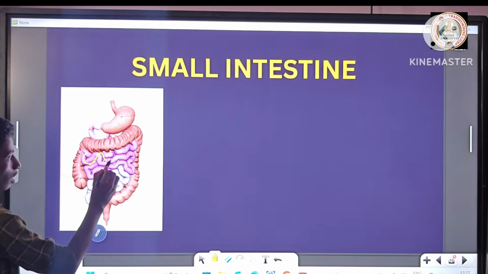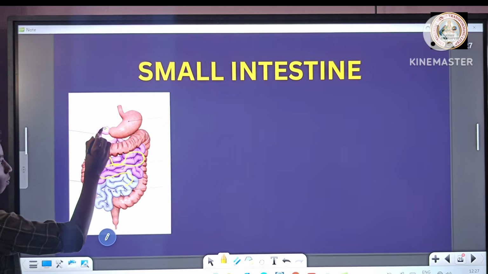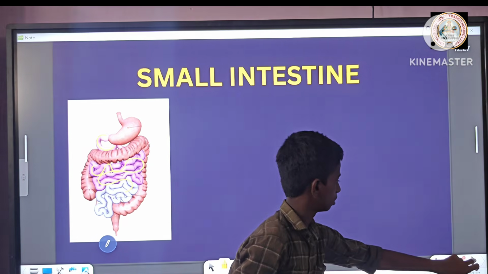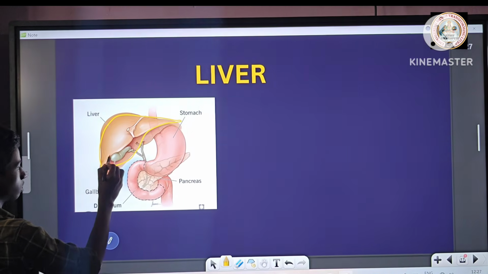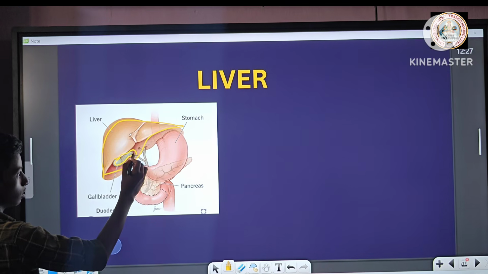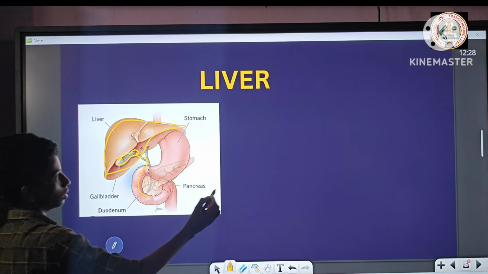The longest organ in the digestive system is the small intestine. The proximal part of the small intestine is the duodenum. Liver. This is the liver. The liver secretes bile juice and stores it in the gallbladder, and bile juice reaches the duodenum.